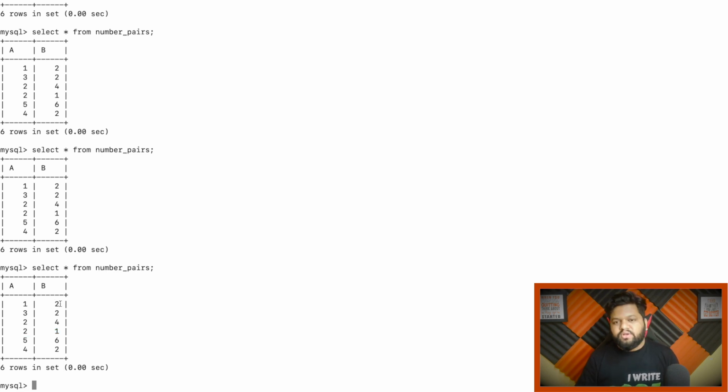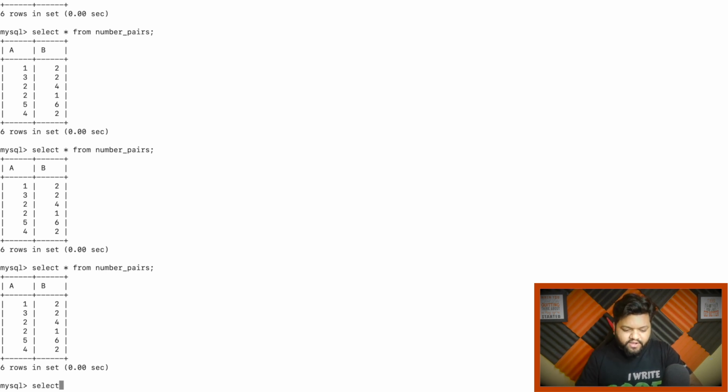What we need to check in the on condition is that for table T1, the column value of B should be equal to the column value of A in table T2. And the second condition is that the column value of A from table T1 should be equal to the column value of B from table T2. So this would be our join condition. First let me write that join condition and show you the output, then it will be more clear.